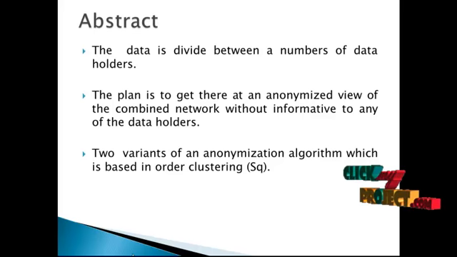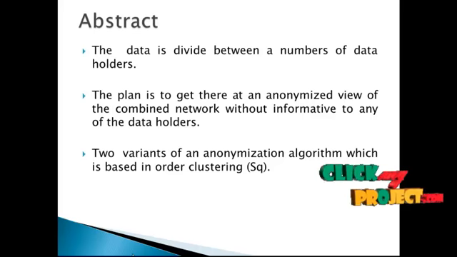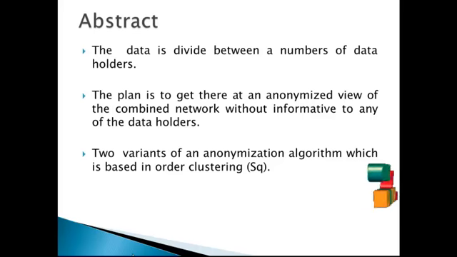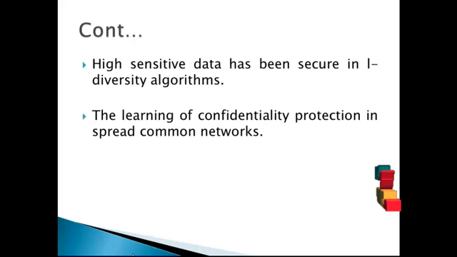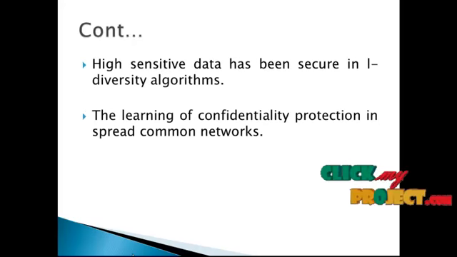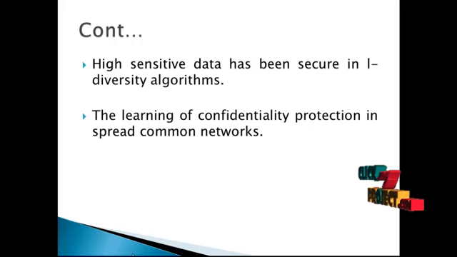Two variations of the anonymization algorithm, which are based on the clustering method, are used. Using the clustering method, two variations of the algorithm are used. The first one is the k-anonymity algorithm and the second one is the sequential clustering algorithm. Highly sensitive data is secured with the LWCT algorithm. Now, using the LWCT algorithm, the highly sensitive data is secure.